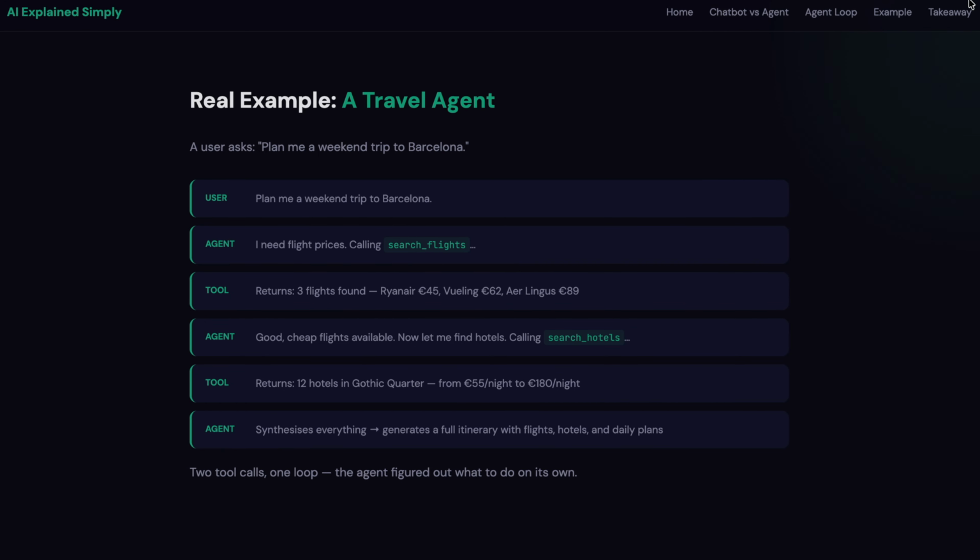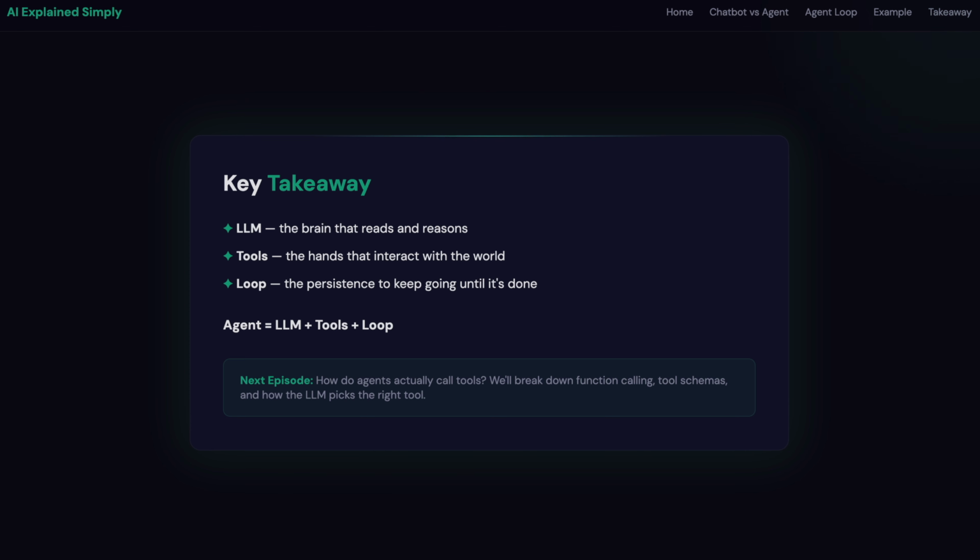So let's put it all together. An agent is 3 things. 1, an LLM, that's the brain, it reads, it reasons, and decides. 2, tools. These are the hands, and they let the LLM interact with the real world. It calls APIs, it queries databases, it runs commands, and sometimes it can even search the web on your behalf.